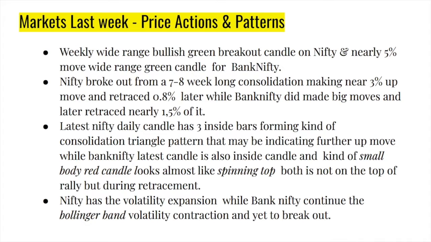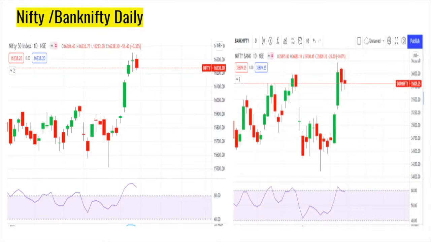If you look at the Bollinger Bands, you can see that the volatility expansion, the walking on the bands of the Bollinger Bands, has started in Nifty. But the Bank Nifty is yet to climb the Bollinger Bands. It's still in consolidation mode. Even though it has made big moves, it is yet to break out from the volatility expansion point of view. So this is what we see.